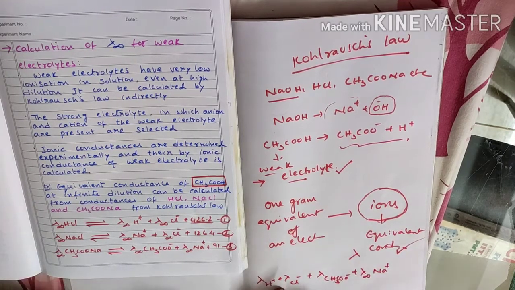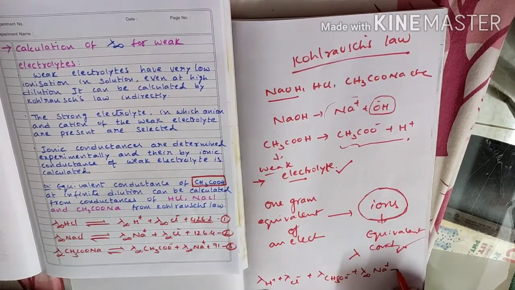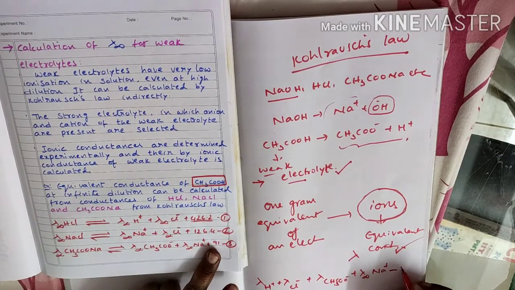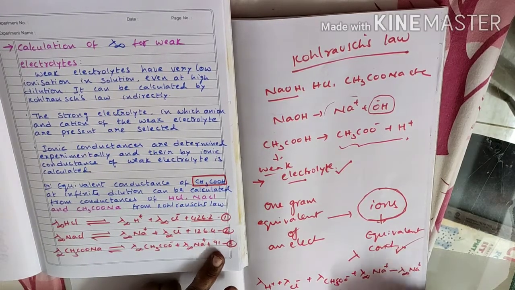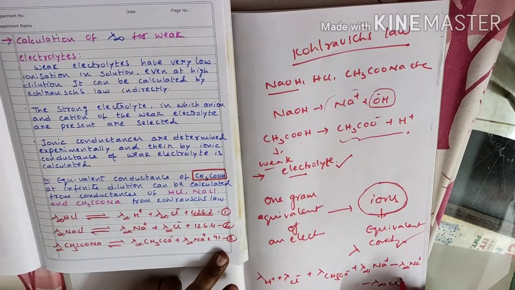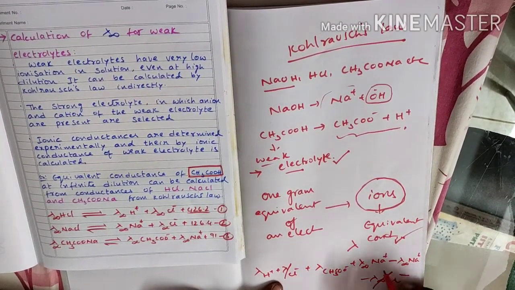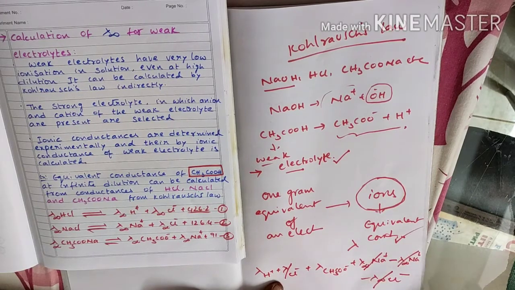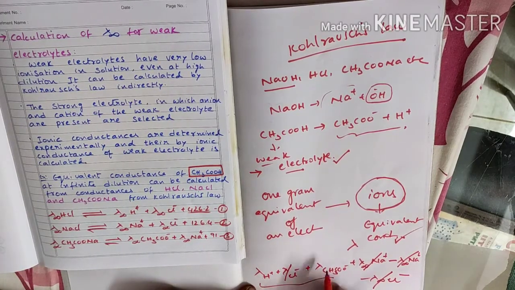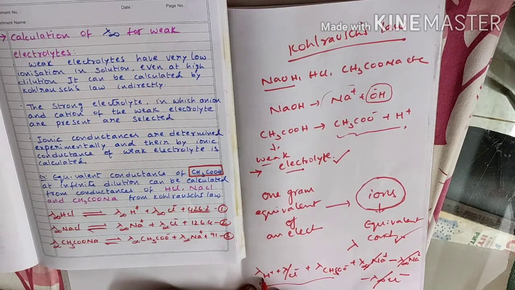So we are adding equations 1 and 3, and subtracting the second equation, which is lambda infinity of Na+ plus lambda infinity of Cl minus. The Cl minus cancels, and Na+ minus Na+ cancels. What remains? CH3COO minus and H+.